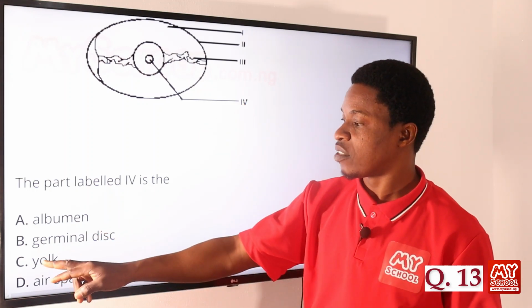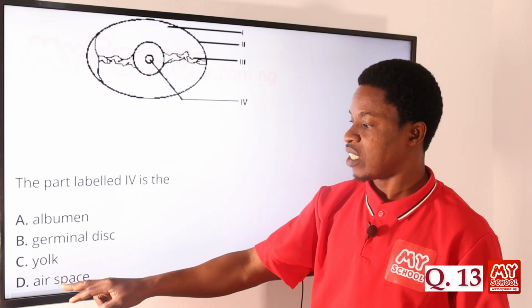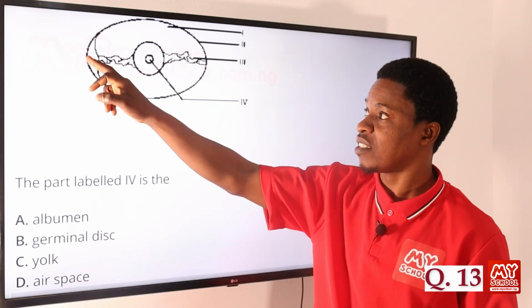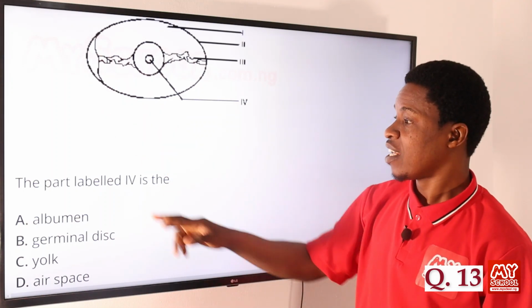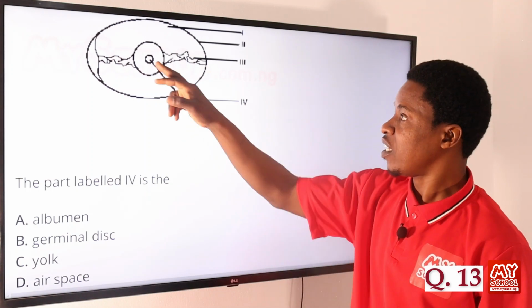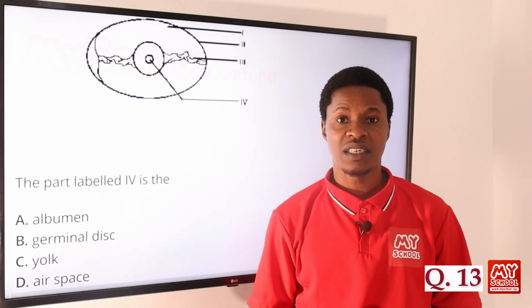That is B. Option C is the yolk, that's the round one itself. And option D is the air space. Air space is this part here. You can see the space here that allows it to be here. So, of course, the correct answer is that the part labeled IV is the germinal disc. So, option B is the correct answer.